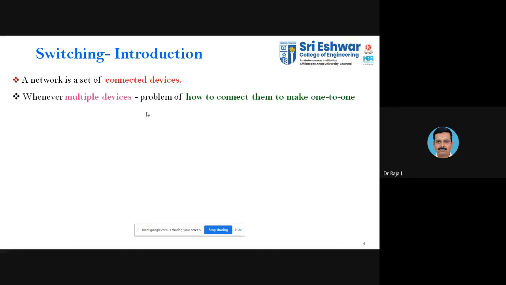Whenever we have multiple devices, we have the problem of how to connect them one to one. In that case, we make use of intermediate devices, and one such intermediate device is the switch. If we want to connect more than one device, we will be using the switches. What are the other devices that can also be employed when you want to connect one or more devices?